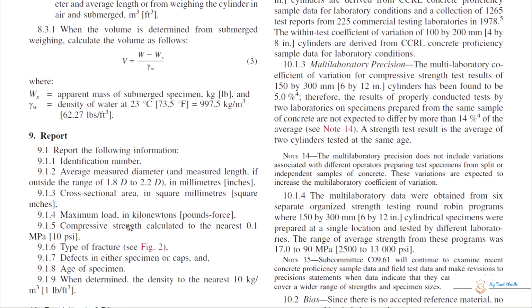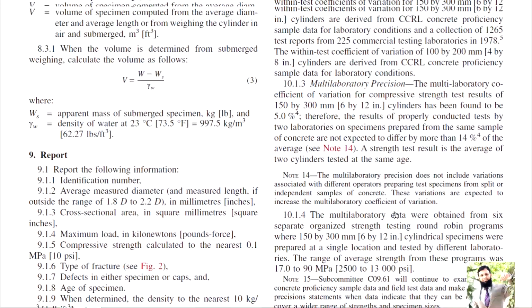And this is how you will be reporting. Report the following information: identification number of the specimen, average measured diameter, measured length if outside the range of 1.8 d, cross-sectional area in square millimeters or square inches, maximum load, compressive strength calculated, type of fracture, and defects in either specimen or cap, age of specimen, and density when determined. And this is regarding precision and bias.